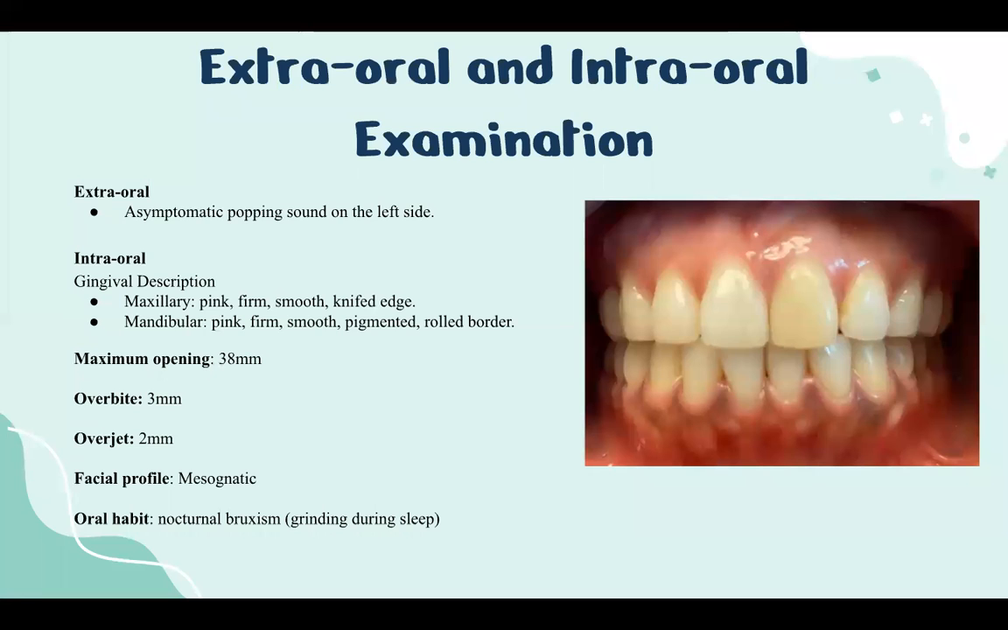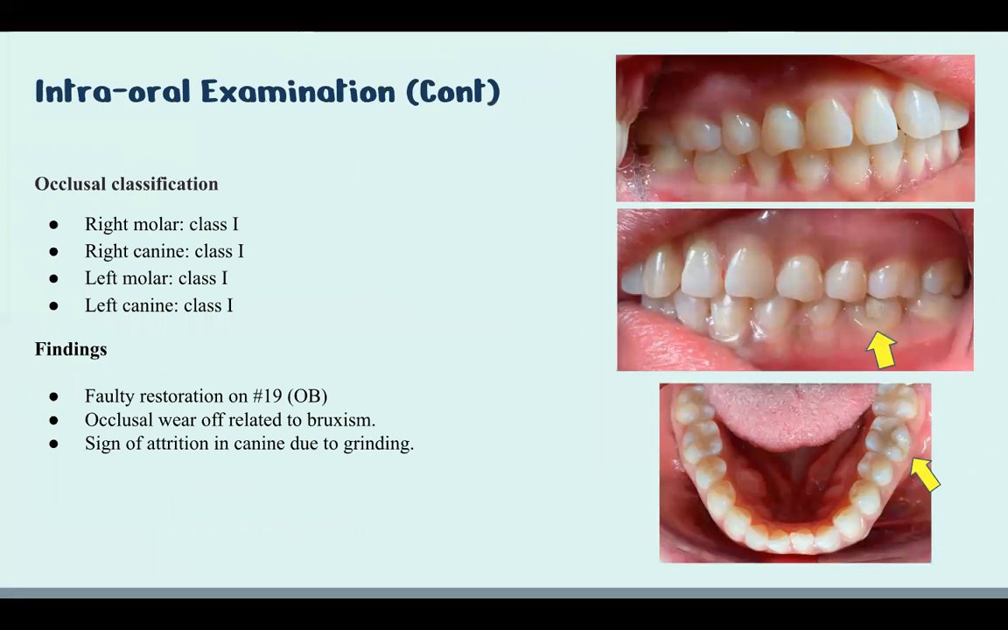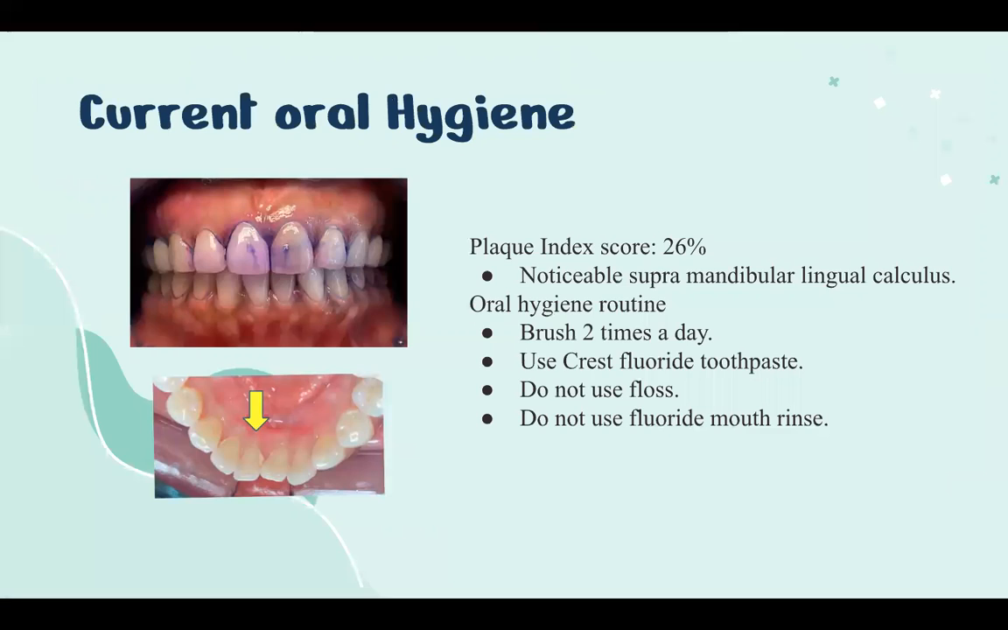EO and IO examination. Extraoral: asymptomatic popping sound on the left side. Intraoral gingival description: maxillary pink, firm, smooth, knife-edged; mandibular pink, firm, smooth, pigmented, rolled border. Maximum opening was 38 millimeters, overbite 3 millimeters, overjet 2 millimeters. Facial profile was mesofacial, oral habit was nocturnal bruxism. Occlusal classification was Angle Class 1. Findings were a faulty restoration on number 19, occlusobuccal area. Occlusal wear was related to bruxism, with signs of attrition in the canine due to grinding.